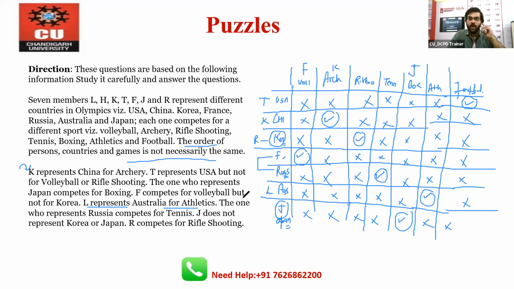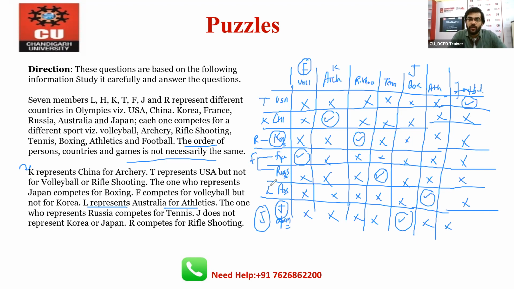All right. Now what is mentioned here? J does not represent Korea or Japan. Means Korea cancelled, Japan cancelled, only France and Russia remaining, and we can say that J is for Japan, J is for boxing. So definitely J will come here, right? Okay. Now L is here. Now we have only one left. Now it is F here, so we can say that F will come for France.